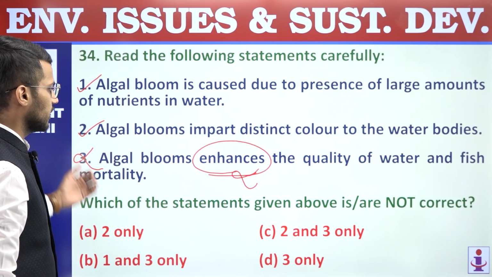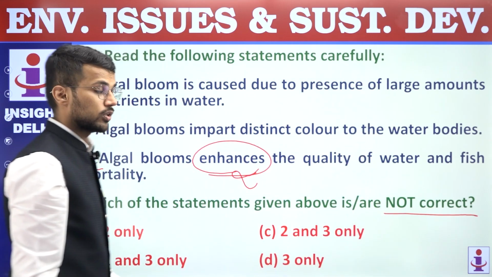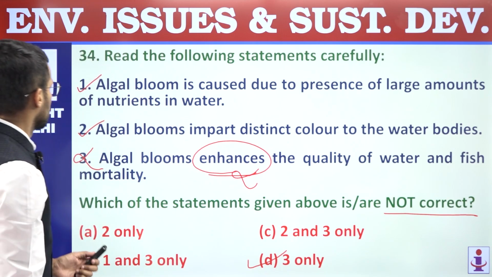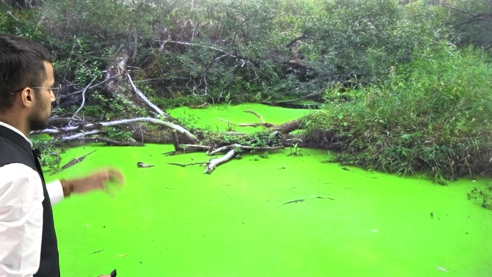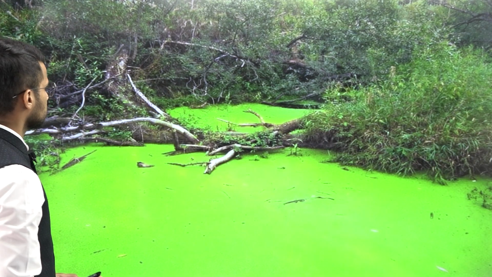So first and second statements are correct. We are supposed to find out statements which are not correct. So only third statement is not correct. Answer is D. Question number 34, answer is D. So this is how algal blooms change the color of water body.